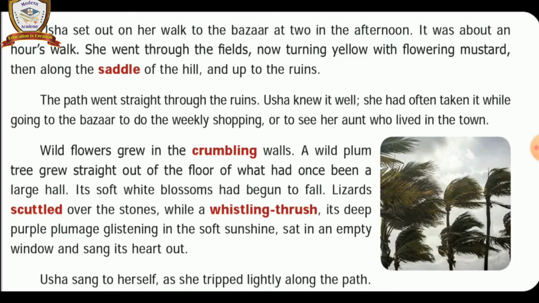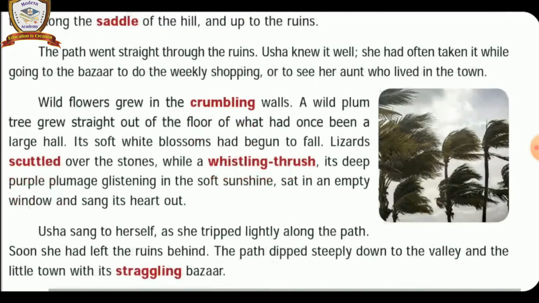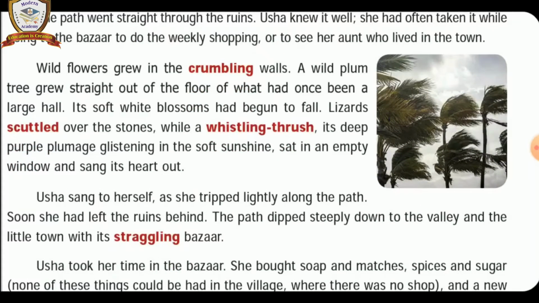Understand, children? And the next one, listen carefully. Wild flowers grew in the crumbling walls. A wild plum tree grew straight out of the floor of what had once been a large hall. Its soft white blossoms had begun to fall. Lizards scuttled over the stones, while a whistling thrush, its deep purple plumage glistening in the soft sunshine, sat in an empty window and sang its heart out.